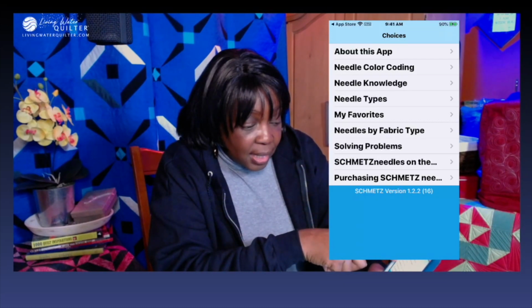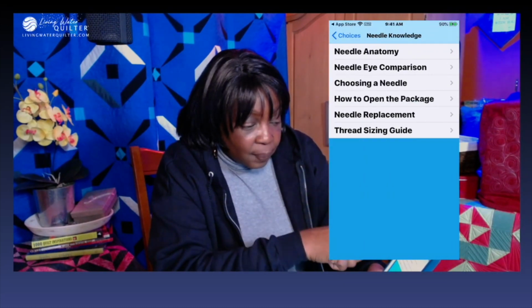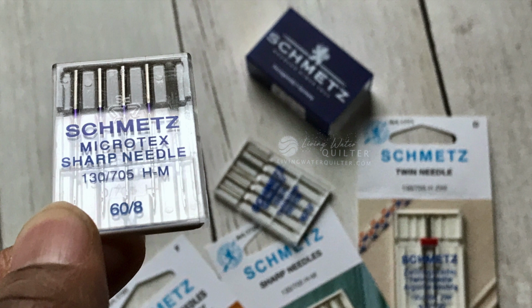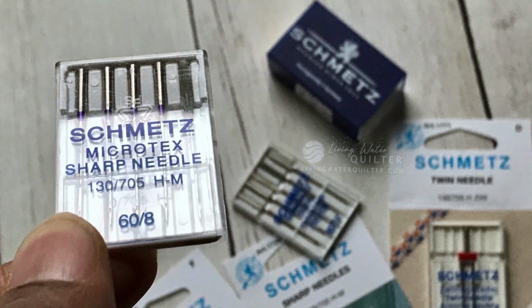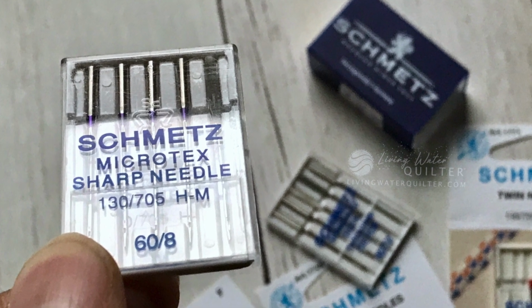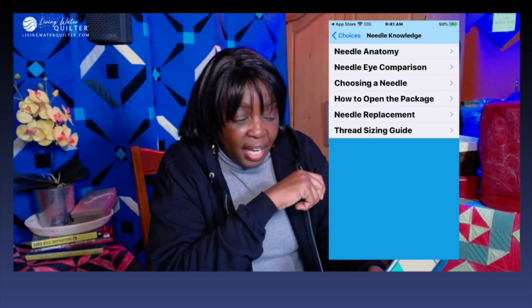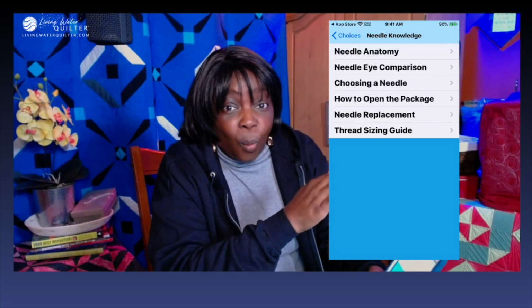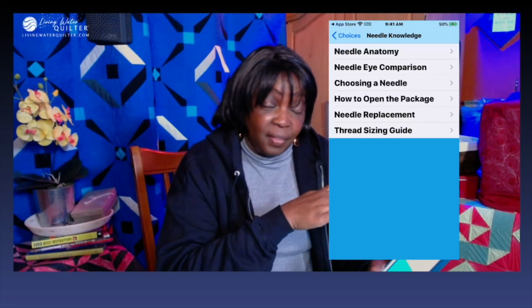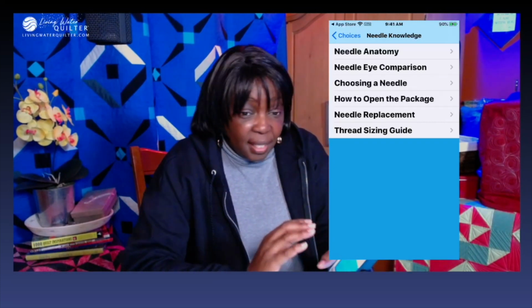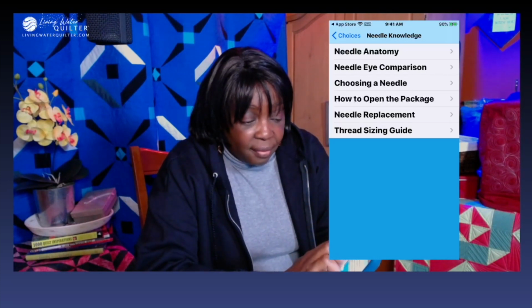Also, there is needle knowledge, the anatomy of a needle, eye comparisons, how to choose a needle, a ton of information at your fingertips while you're at your sewing machine. I think this is a great app to have.